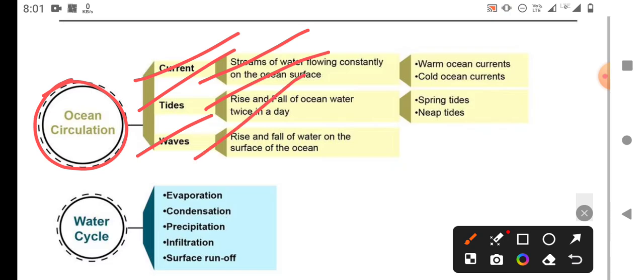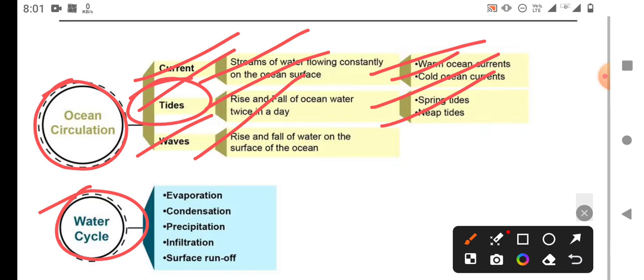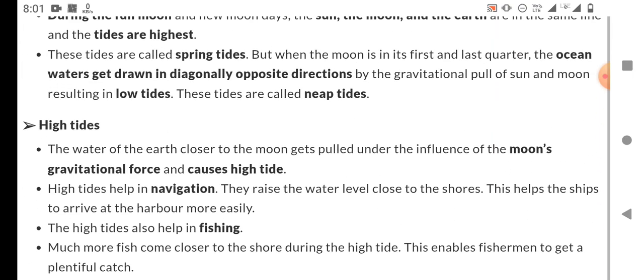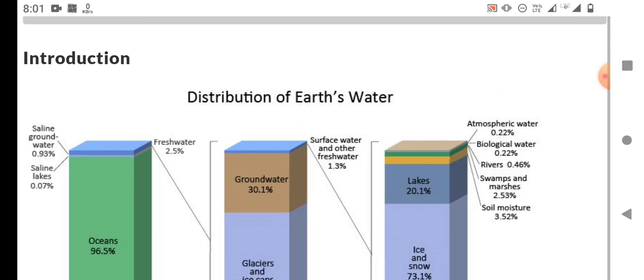Waves are the rise and fall of water on the surface of the ocean. The types of currents are warm ocean current and cold ocean current. The types of tides are spring tides and neap tides. And the water cycle consists of evaporation, condensation, precipitation, infiltration, and surface runoff. This is the water cycle on the surface of the earth as well as the atmosphere, and we will study the water cycle in a more advanced manner. So this is today's lecture, and we will move to the next chapter.